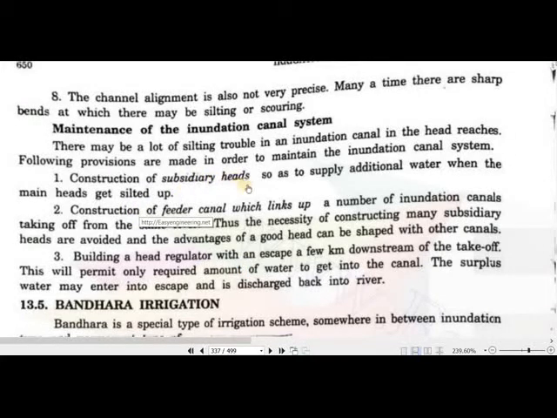Construction of subsidiary heads is done so as to supply additional water when the main head gets silted up. When the main head gets silted up, we have to provide some additional auxiliary heads in order to divert water and to wash away the silt. Construction of a feeder canal links up a number of inundation canals taking off from the same river. So if there are 5 inundation canals off-taking from the river, those 5 canals should be interlinked with a feeder canal, so that the higher water can be diverted to the canal which has received low water from the river. And building a head regulator with an escape a few kilometers downstream of the takeoff will permit only the required amount of water to get into the canal.